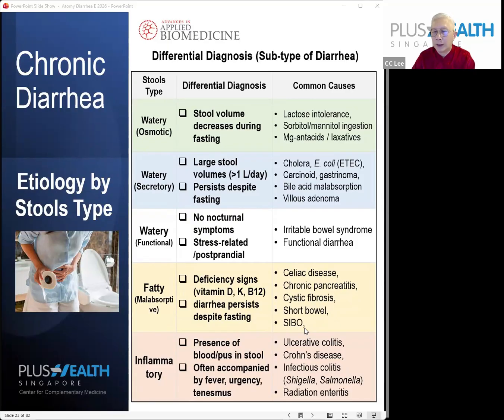Very often, it's dysbiosis, which means your gut bacteria are imbalanced, which is the SIBO, small intestine bacterial overgrowth. This is the most common cause of fatty diarrhea. Then, of course, you have diarrhea with the presence of blood, pus in the stool, and you have fever and urgency. Generally, these are disease caused, and in fact, you should not deal with it yourself. You should go for medical treatment. So basically, we should concentrate on watery diarrhea and fatty diarrhea, and the common causes are there.